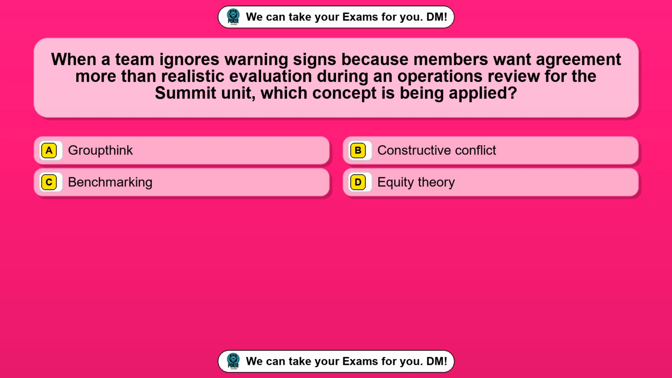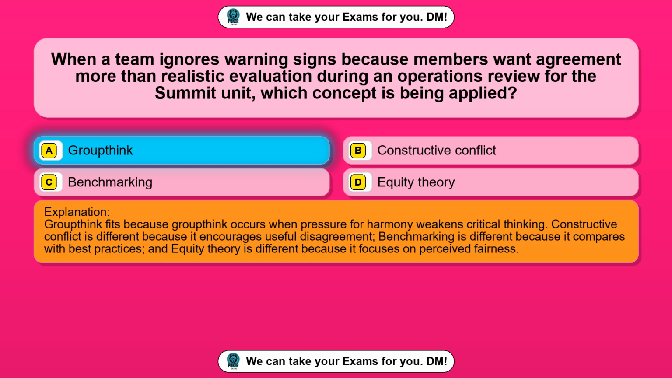Question 84. When a team ignores warning signs because members want agreement more than realistic evaluation during an operations review for the summit unit, which concept is being applied? Option A, groupthink. Option B, constructive conflict. Option C, benchmarking. Option D, equity theory. The correct answer is option A, groupthink.